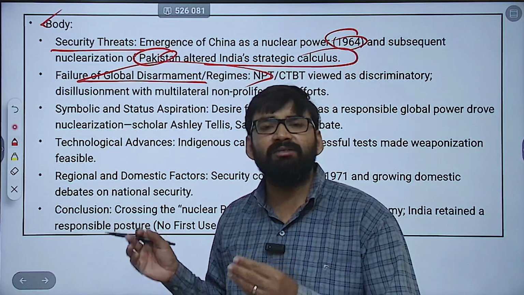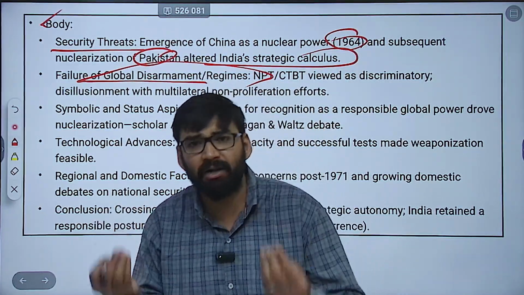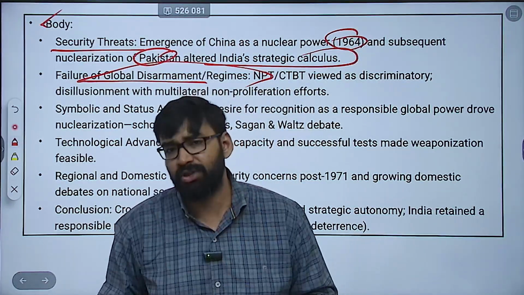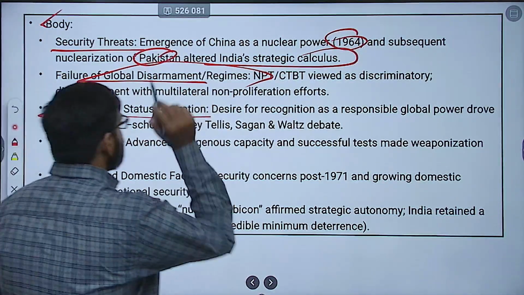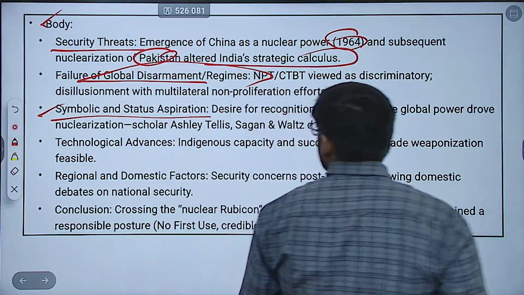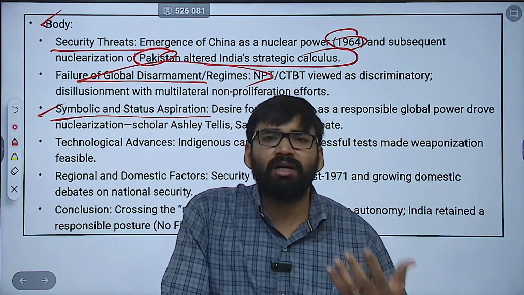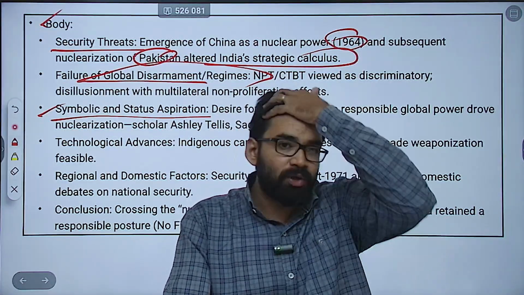Second, you can mention failure of the global disarmament regime, NPT failure. Then the Comprehensive Test Ban Treaty is also a failure. So these treaties are viewed as discriminatory, as well as disillusionment with multilateral non-proliferation efforts. Then you can mention symbolic and status aspiration. Now here, the desire, है ना, desire for recognition as a global power, which actually drove nuclearization.